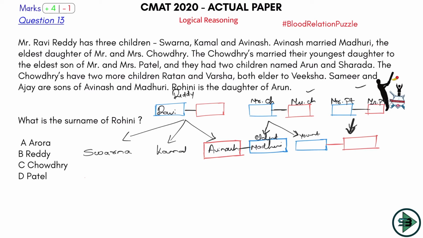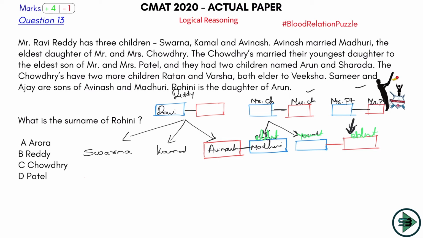This is Mr. and Mrs. Patel, eldest son. So let's write it here in green. This is eldest, and this is the youngest daughter of this Mr. and Mrs. Chaudhary, and the eldest daughter of Mr. and Mrs. Chaudhary. So that's what I get. Okay, what else after that? So Chaudhary married their youngest daughter to the eldest son of Mr. and Mrs. Patel. Got it?